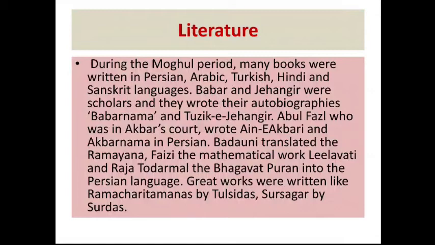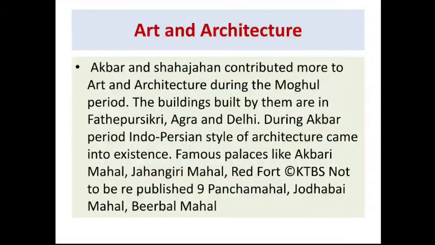Abul Fazl, who stayed in Akbar's court, wrote Ain-e-Akbari and Akbarnama in Persian. Badauni translated the Ramayana, Faizi the mathematical work Leelavati, and Raja Todar Mal the Bhagavata Purana into the Persian language.